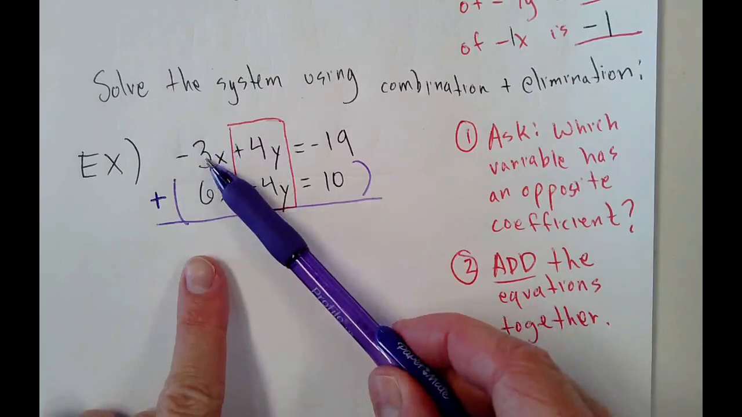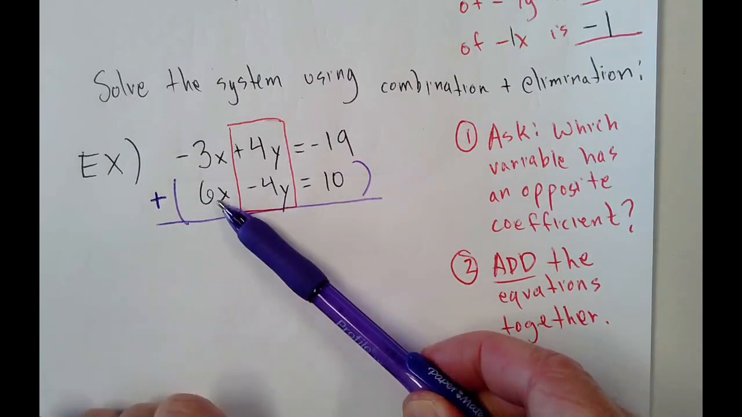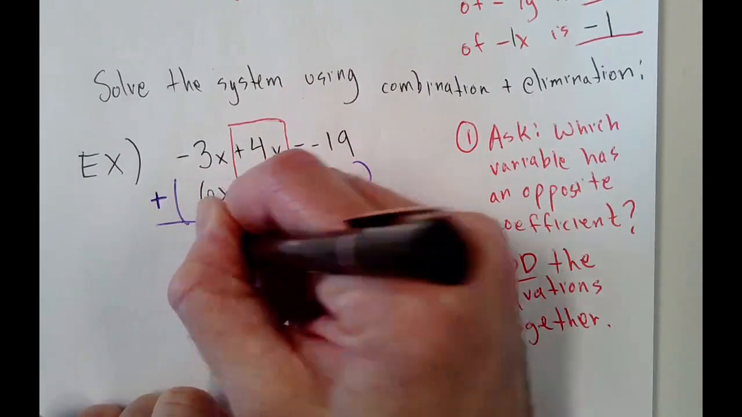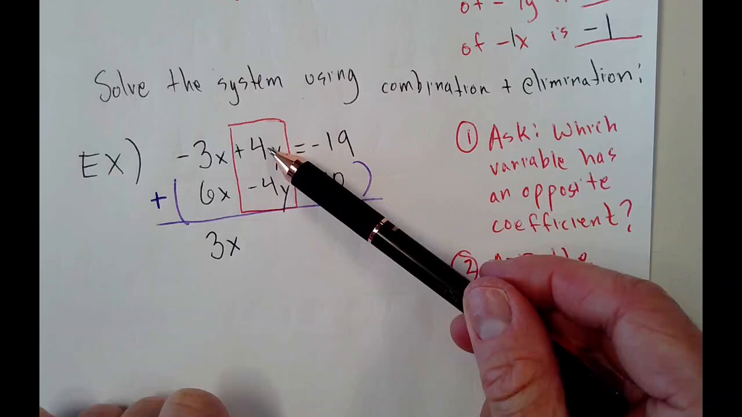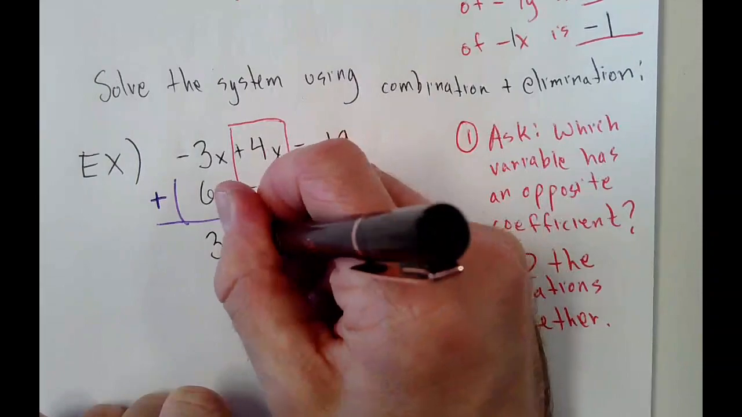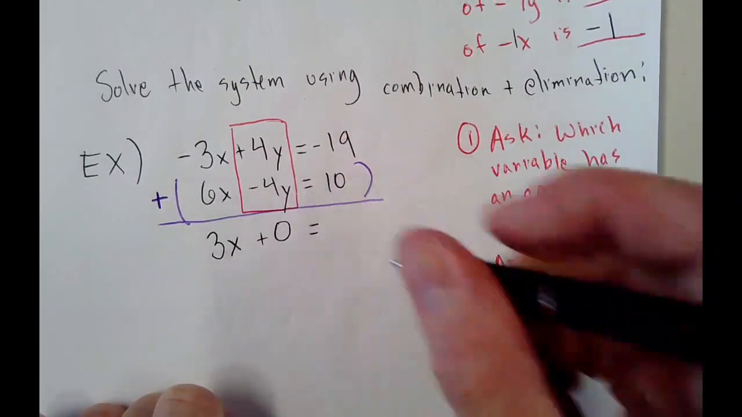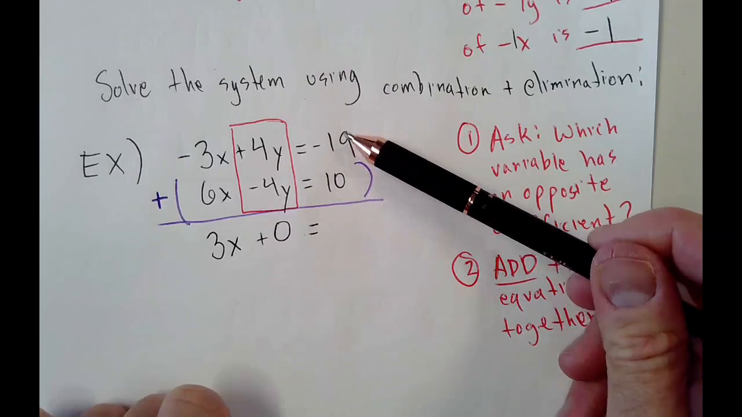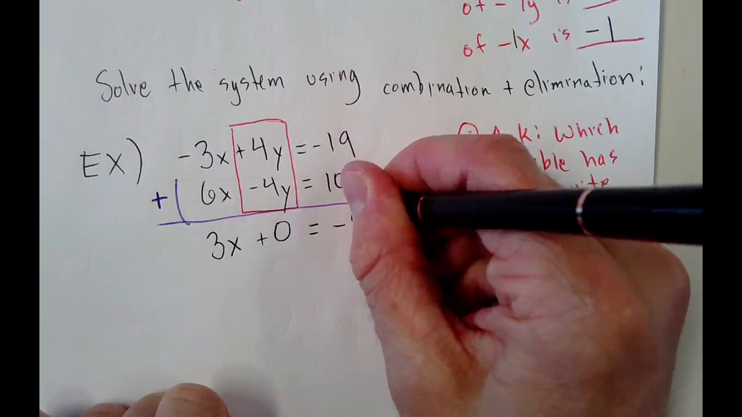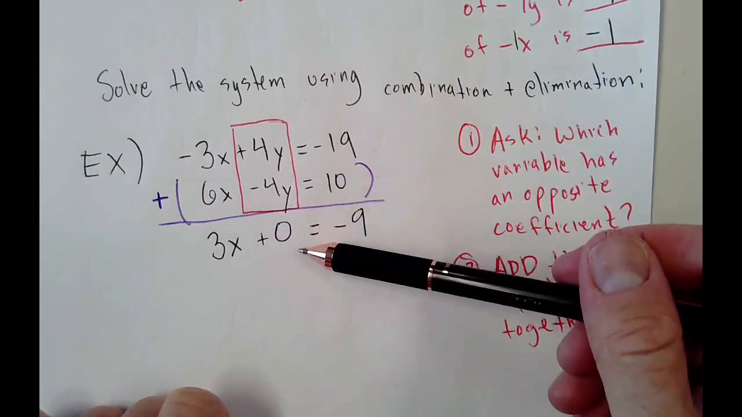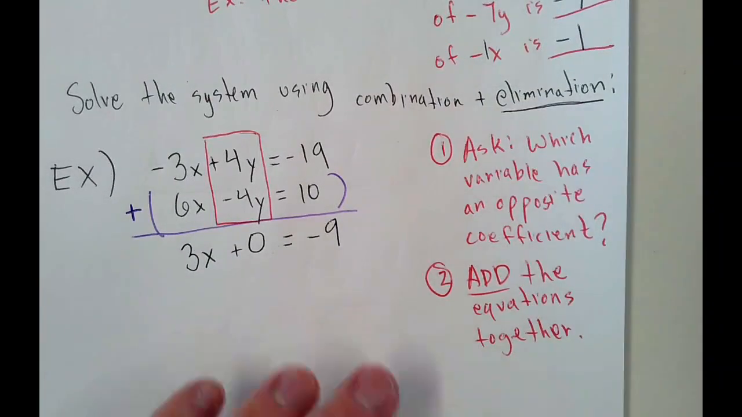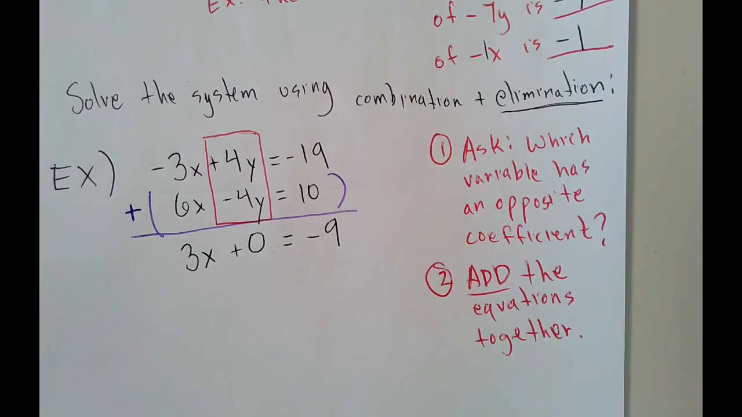But what we're going to do, negative 3x plus 6x. That is 3x. 4y plus negative 4y. What's that? 0. Equal sign comes down. Negative 19 plus 10. Negative 9. Now, what happened to y? It's gone. It was eliminated. That's the elimination part.